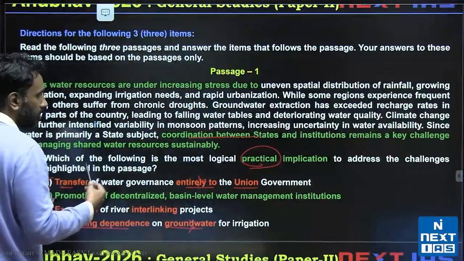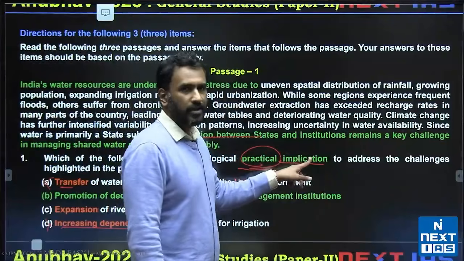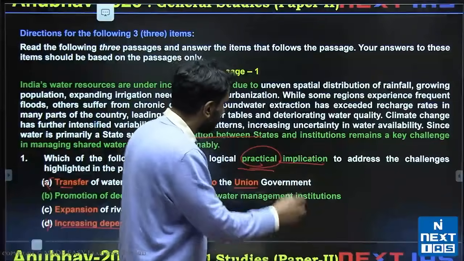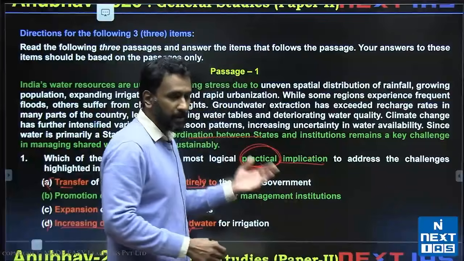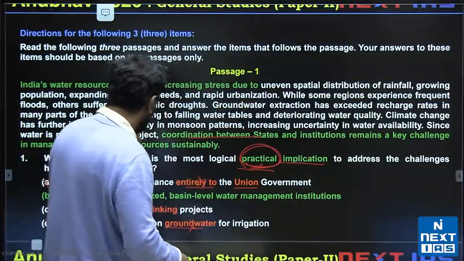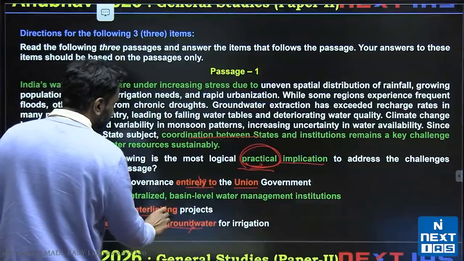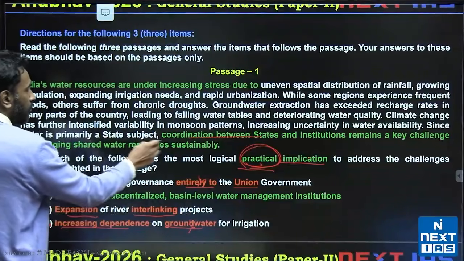If you notice, I'm stressing on the word practical here and not implication, because this is not like a standard implication or inference question. This is asking us to take what would be a practical action for the Indian state in this case. So C, expansion of river interlinking projects. River interlinking is not going to allow coordination.